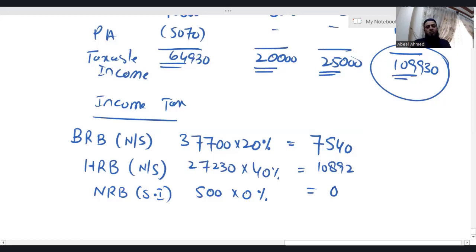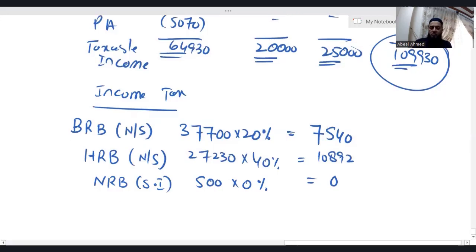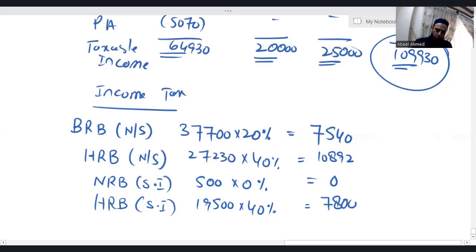So saving income, total saving income is 20,000. Out of that 500 we have taken nil rate band. So remaining amount is 19,500, which actually falls obviously in higher rate band because basic rate band is already fully utilized. Applicable tax rate is 40%.